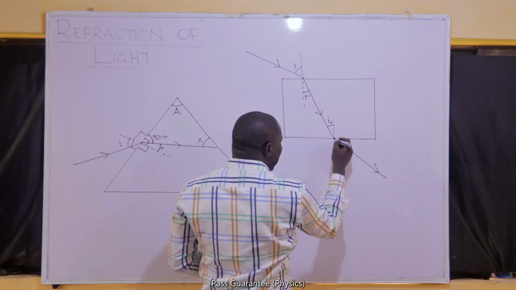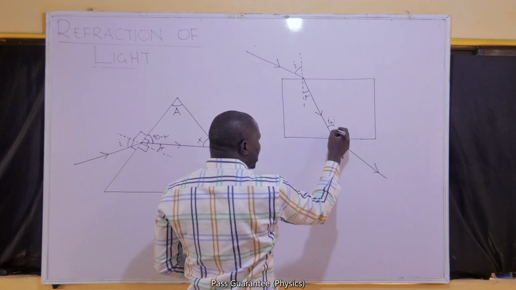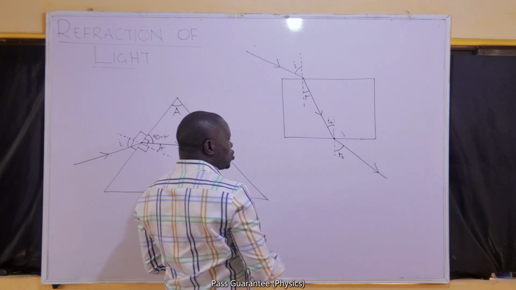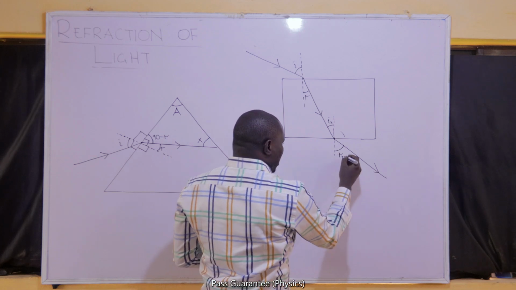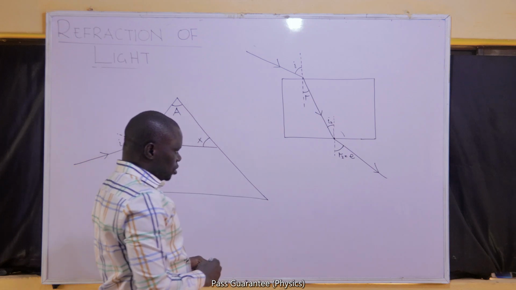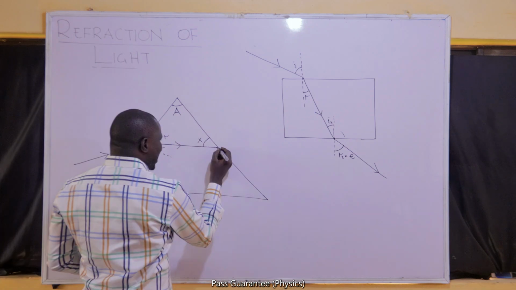So I can now get that, and I will get this from Snell's law because another refraction has just taken place at this boundary. I can use my Snell's law to get this angle of refraction. This angle of refraction can also be called the emergent angle. The emergent angle. We move on.